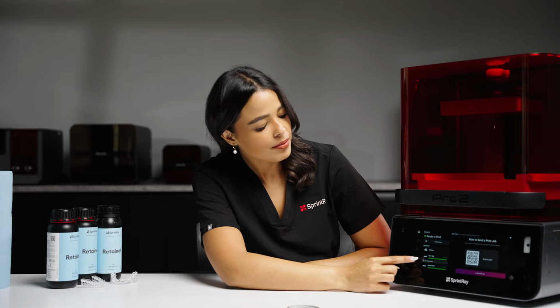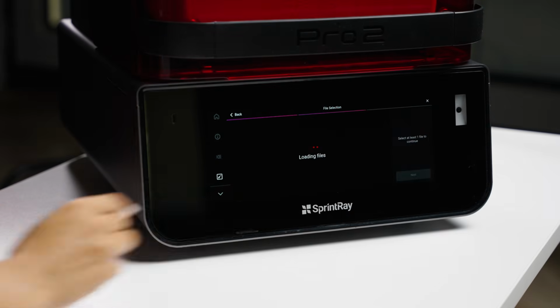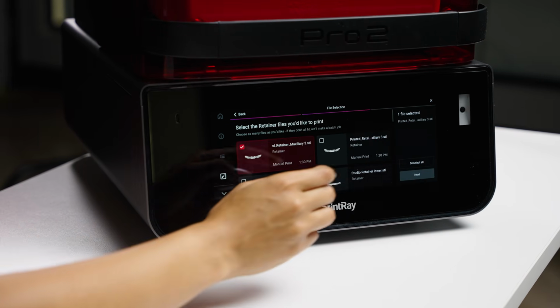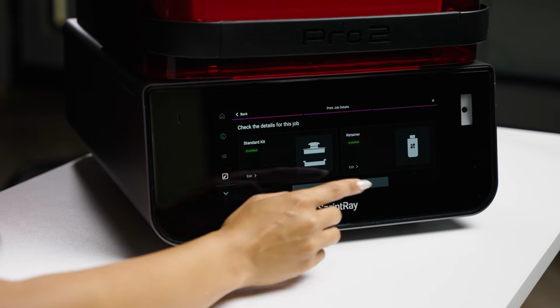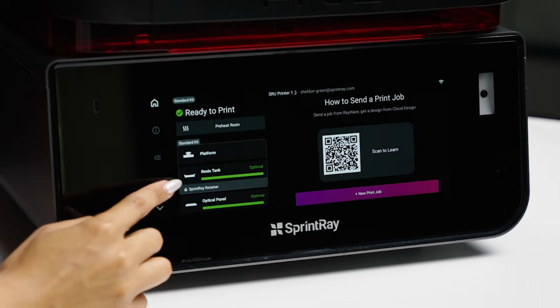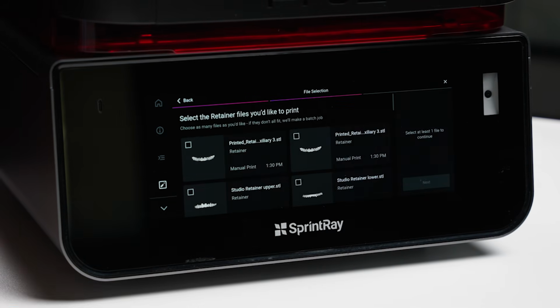Another option for starting a print from your printer is by using the AutoPrint feature. AutoPrint will enable direct printing of various indications without SprintRay Cloud. This feature will detect appliances from files, then nest and slice them directly on the printer. Before starting AutoPrint, make sure the STL file you want to use is already on the cloud. Select the AutoPrint tab from the touchscreen, select your indication, then select your file.